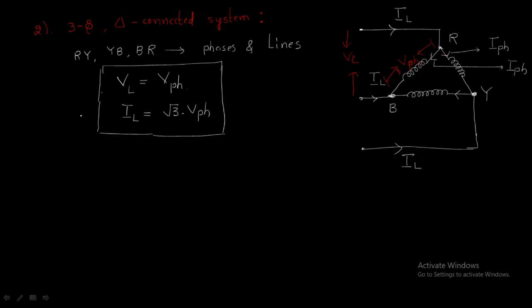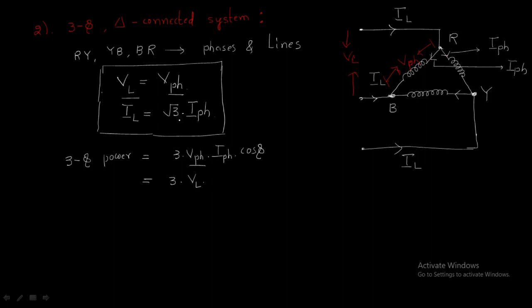What about three phase power? In the delta connected system, the three phase power equals 3 times V phase into I phase into cos phi. Now we will convert into line model. The phase voltage is nothing but the line voltage, so substitute this line value. But what about the phase current?